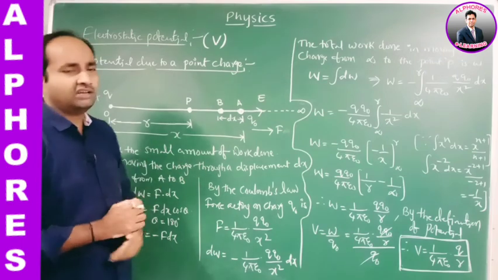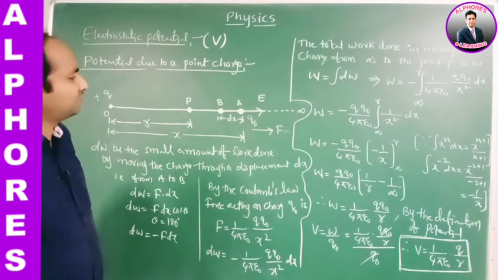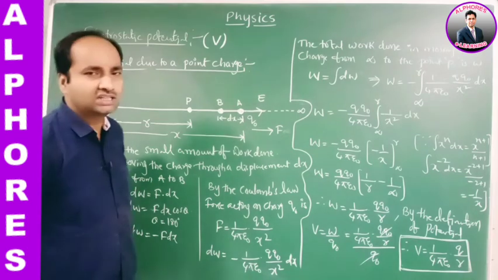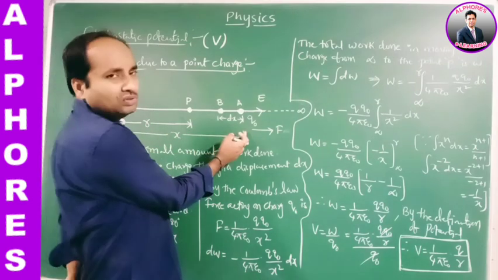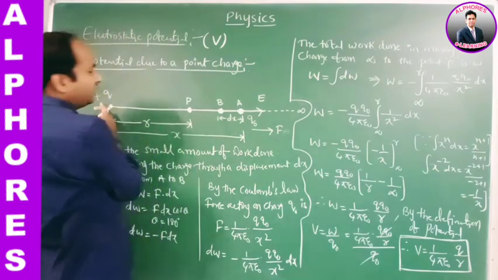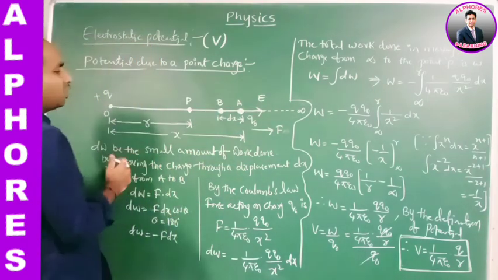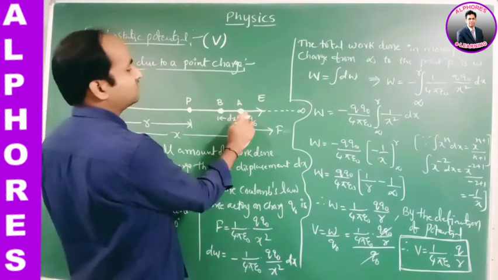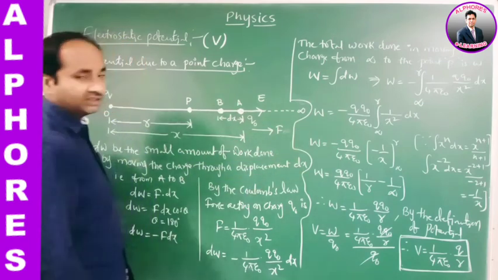We know that whenever a charge is placed in an electric field, it experiences an electrostatic force. Which type of force is exerted here? Repulsion force, because we are placing the positive charge Q naught. The electric field formed by a positive charge is radially outwards, and the force on a positive charge is in the direction of the electric field, so it is repelled towards the right side.